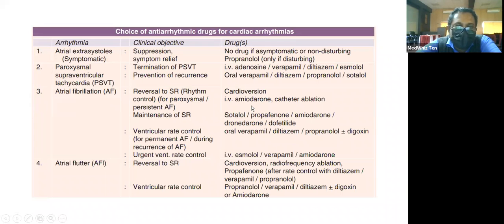Based on the signs and symptoms as well as the patient response, you can add these drugs in combination also. For atrial flutter, you can see propafenone, and to control the ventricular rate, you can give propranolol, which is a beta blocker, verapamil and diltiazem, which are calcium channel blockers, and amiodarone, which is a potassium channel blocker.